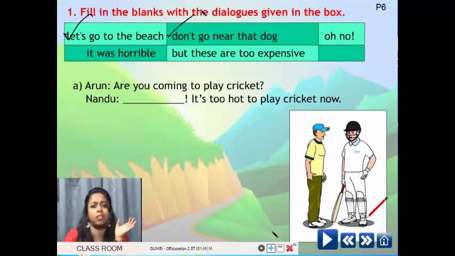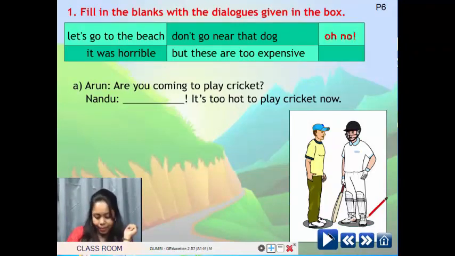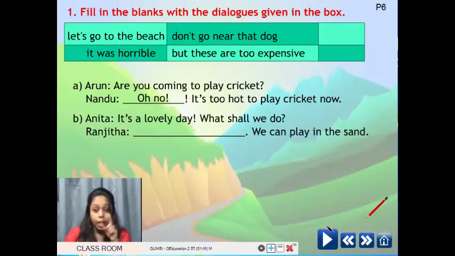No. Then, oh no, it's too hot to play cricket now. Is it the correct one? Yes. Very good. Oh no. So Arun asks, are you coming to play cricket now? Nandu says, oh no, it's too hot to play cricket now. So this is the correct option.